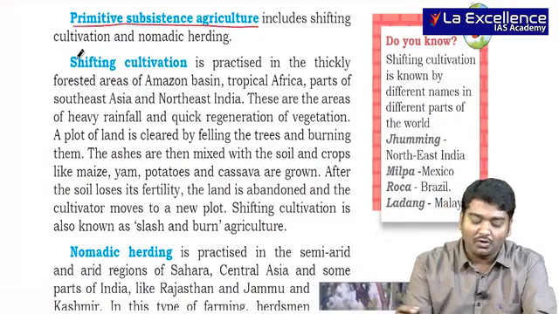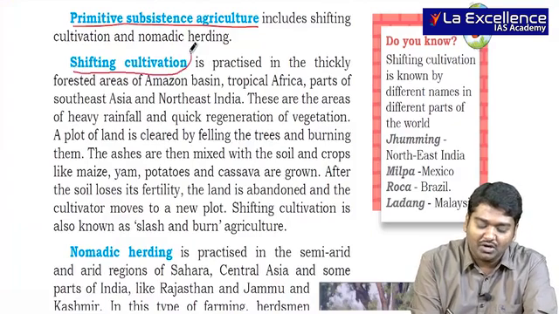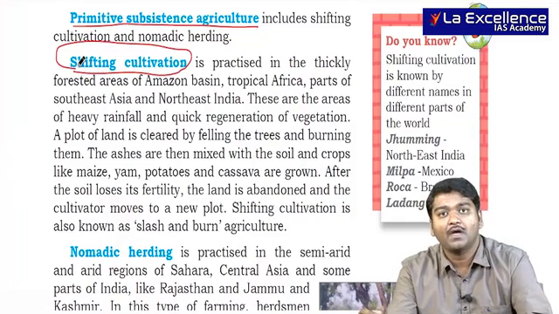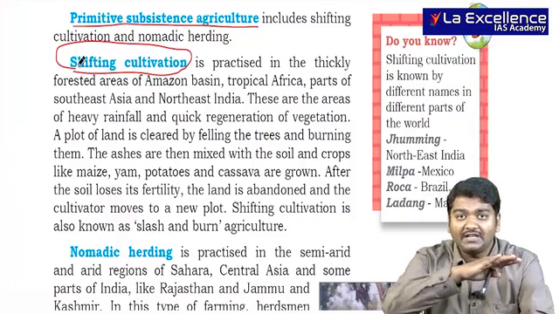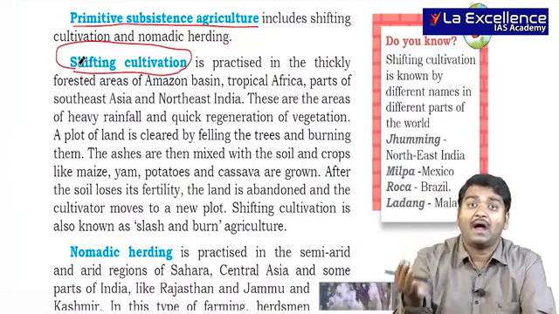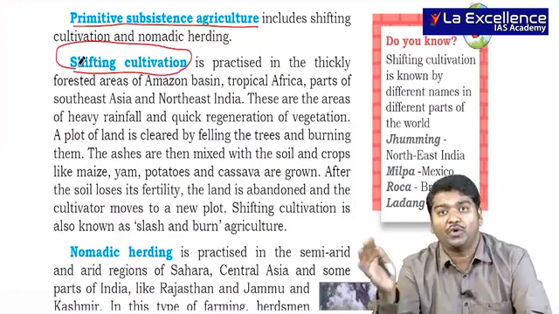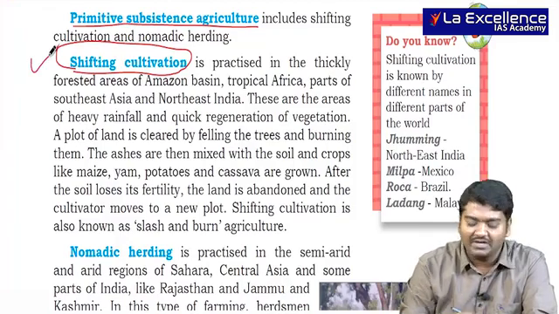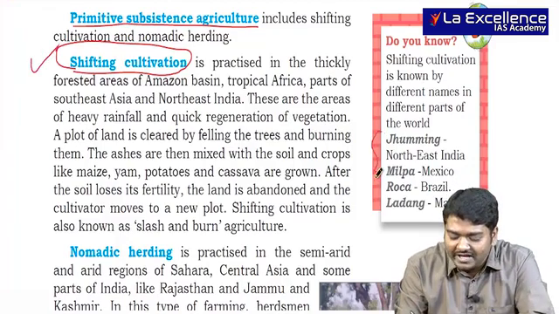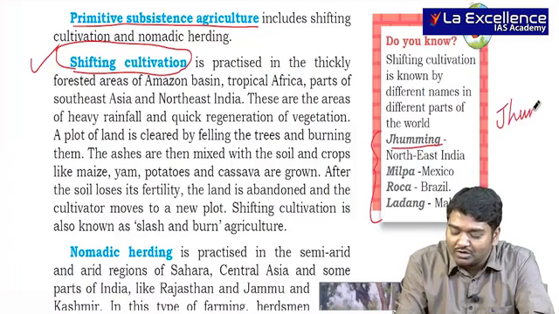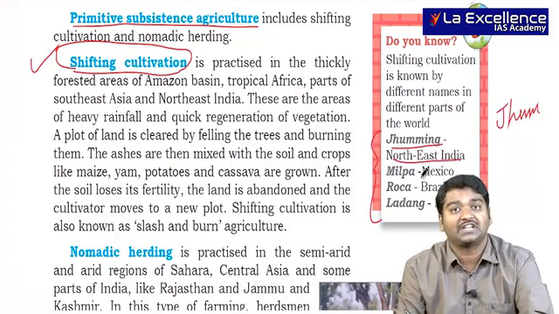Here I already told you about shifting cultivation or slash and burn cultivation in the 7th standard NCERT book, where I was talking about cutting the trees, burning them and then growing there. Once the fertility is lost, you again move to a new area. This is called shifting cultivation, and the different names given are jhum or jhumming, jhum cultivation in northeast India.